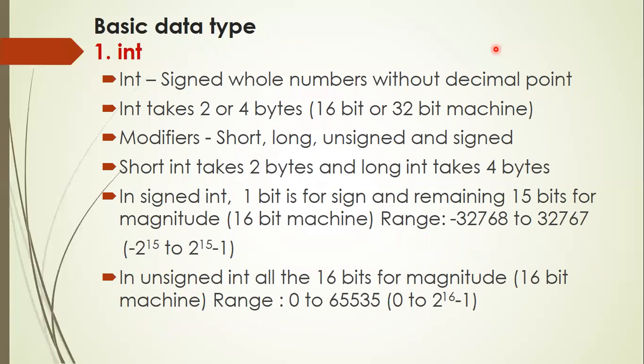The first basic data type is int. Int is nothing but a signed whole number without decimal point. Why it is called a signed whole number: the int data type can have either a plus sign or a minus sign, and no fractions are allowed, no decimal point is allowed.